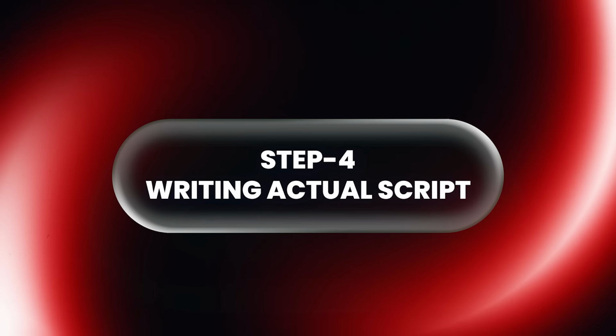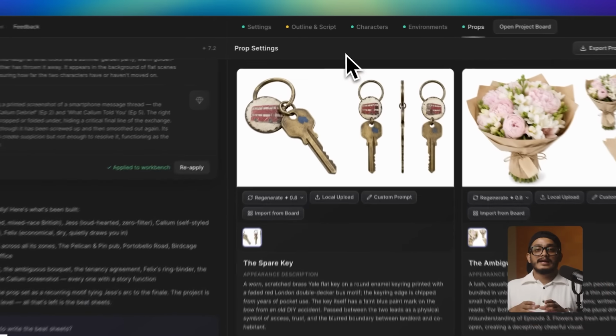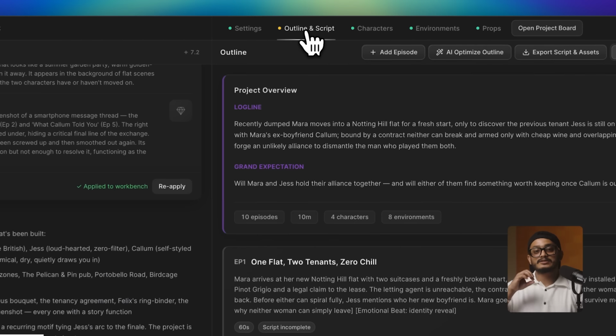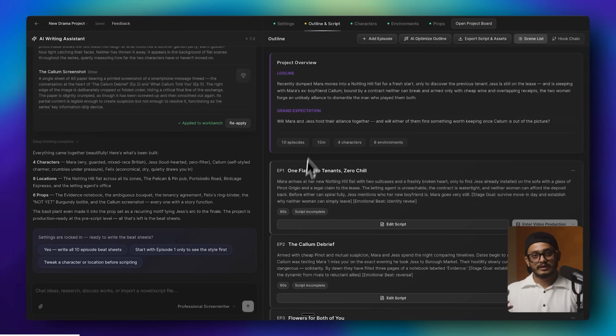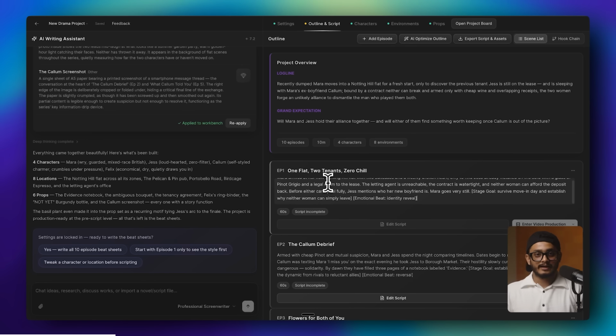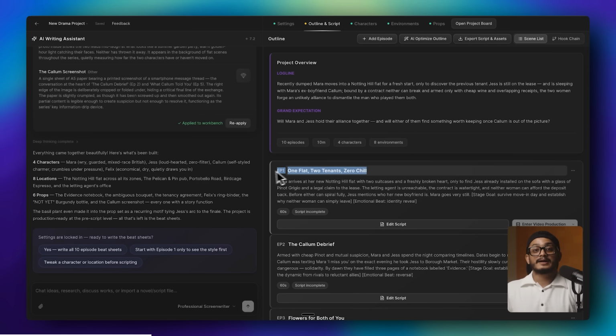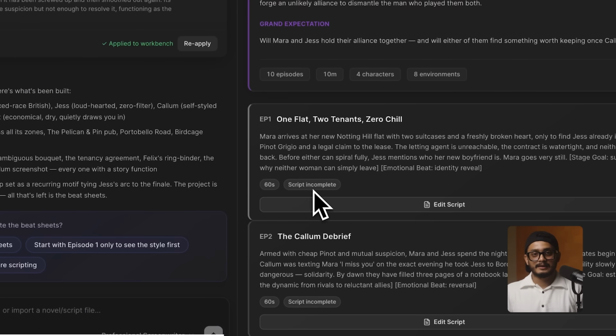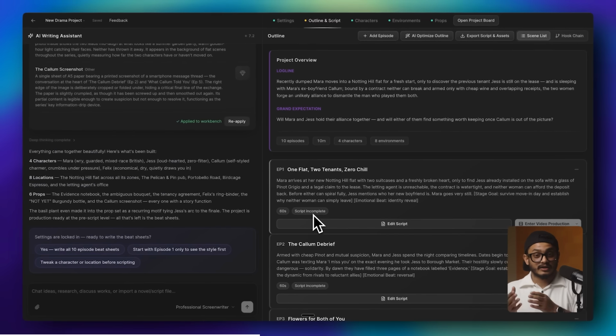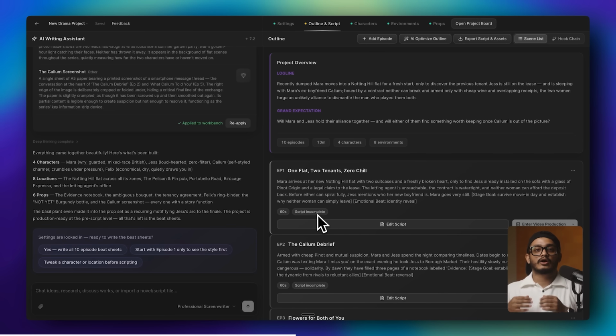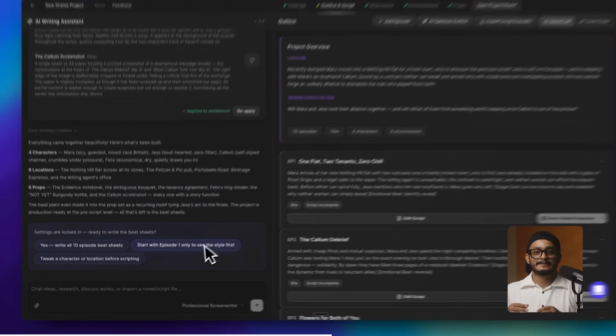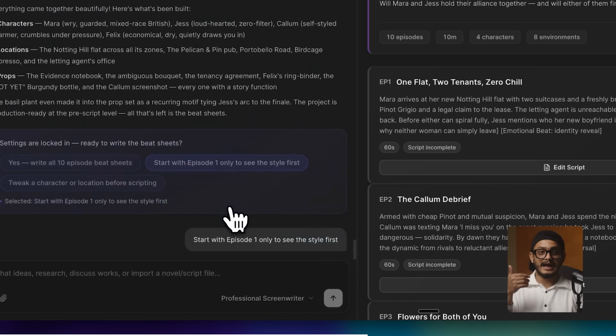Step 4, writing the actual script. Now let's get back to outline and script. I'm just doing episode 1 for this tutorial. You can generate all 12 at once. I know, it's crazy, right? But I'm keeping it quite simple in this one. Right now it says the script's incomplete. That's because we got the outline, the structure, but not the dialogue, the scene descriptions and pacing. I hit generate script for episode 1 and wait for a while.